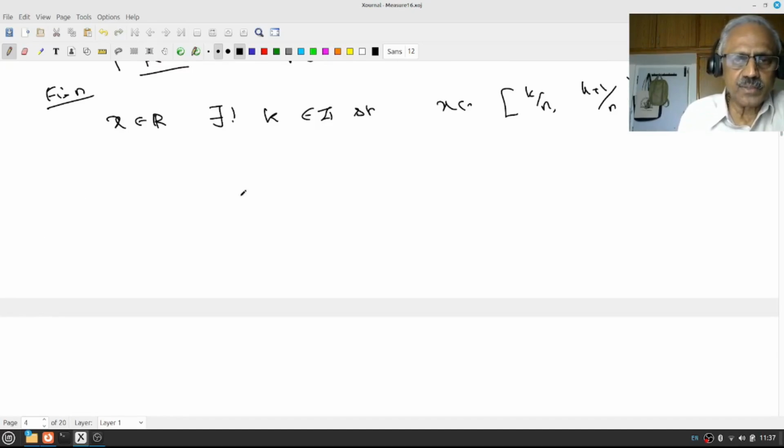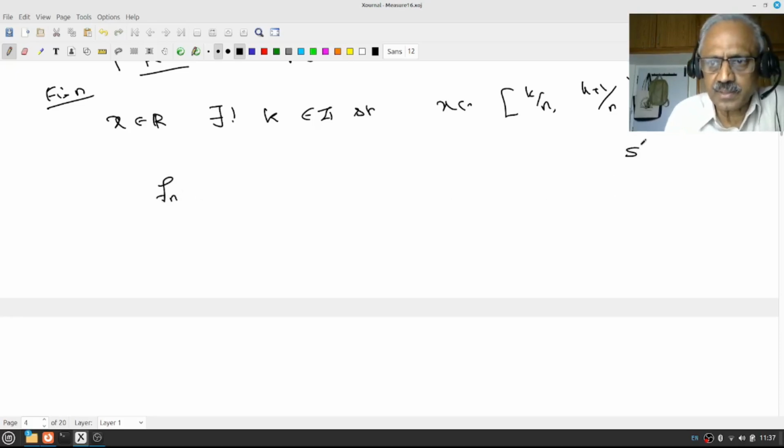Now I want to construct a function fn. If you have learned Riemann integration and also my first three lectures on measure theory, with intuitive geometric ideas, I would have introduced what are called step functions.